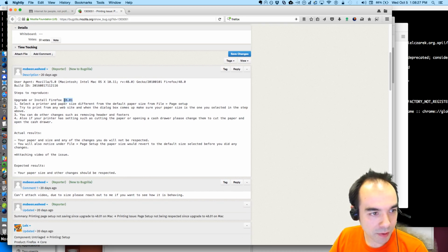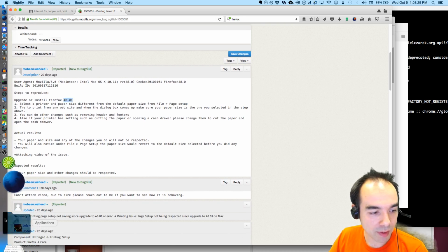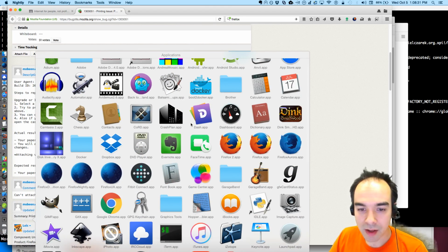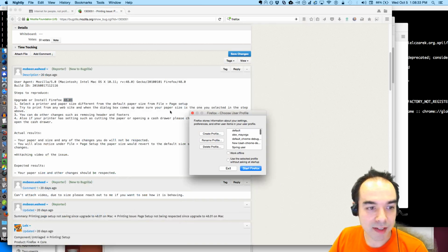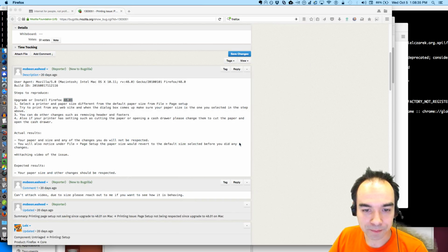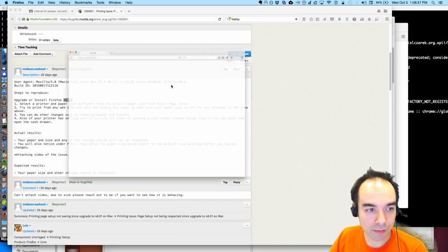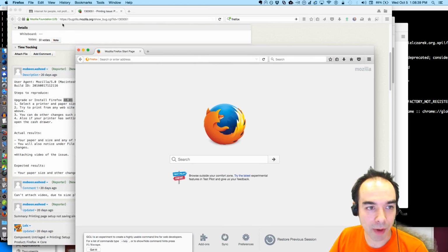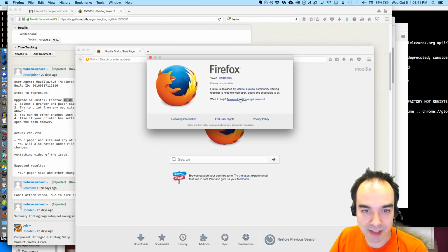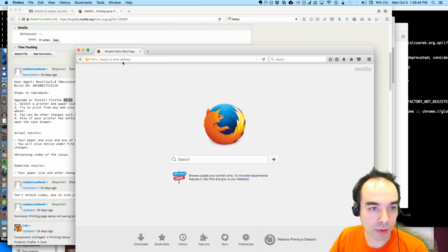Is that possible? Let's try release Firefox. This is going to be very, I wouldn't say disappointing, but it's going to be like, my bug fix is not going to pan out. My plan is not going to pan out if the bug doesn't exist anymore. So I'm running 49.01 here. I'm running release Firefox.